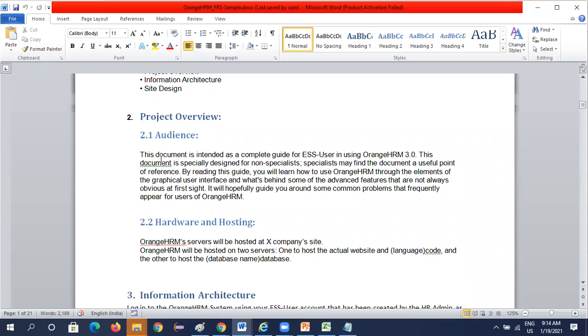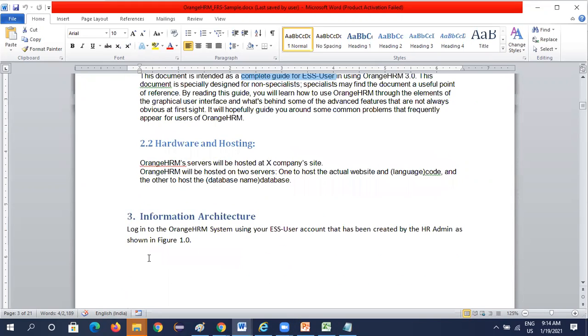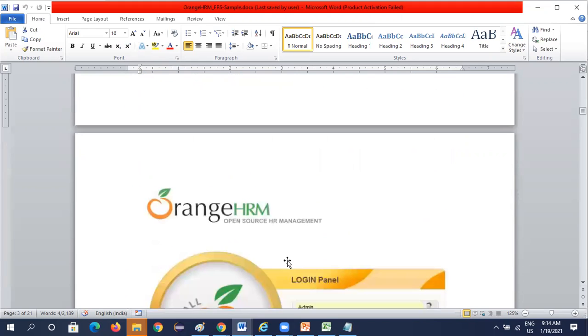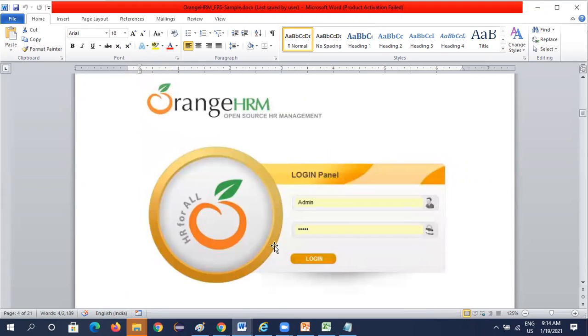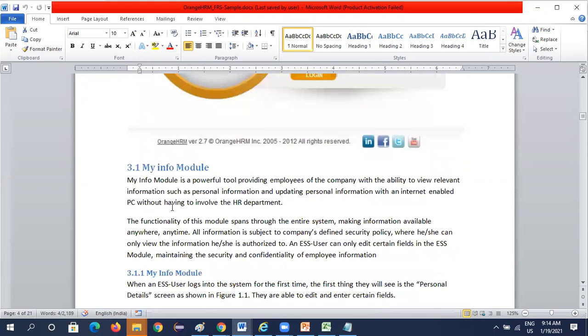So who is the audience for this one? This is only for ESS users. So that is prepared for a user section. Okay, employee user. What are the hardwares? What is the information we have, architectural related stuff? So this is how the image should look, and this is my info module.